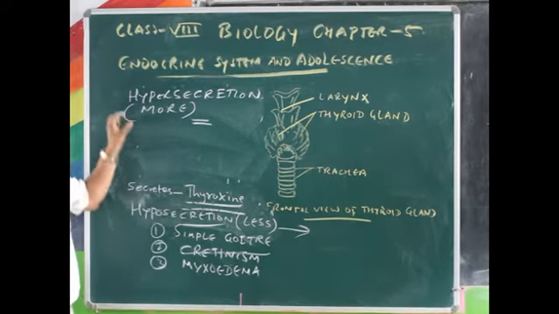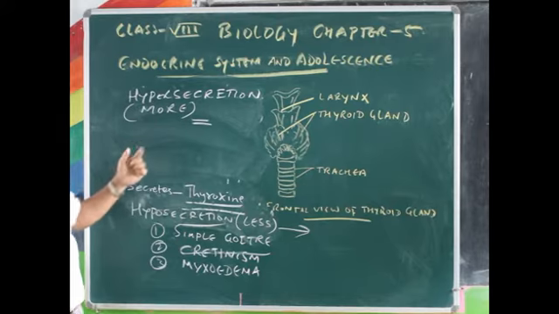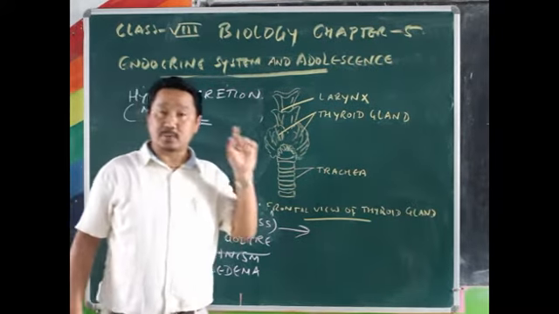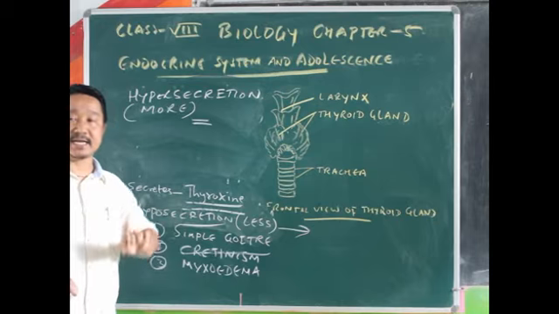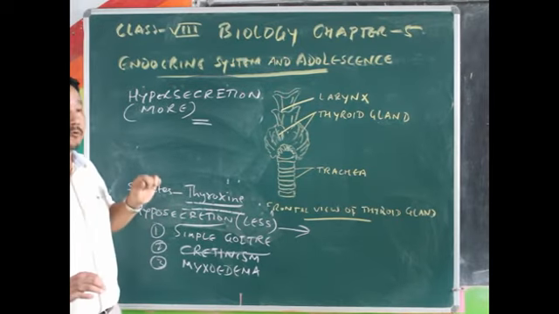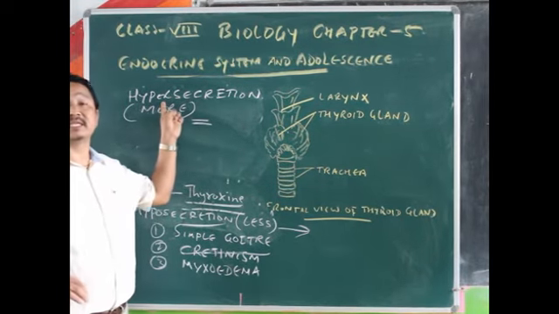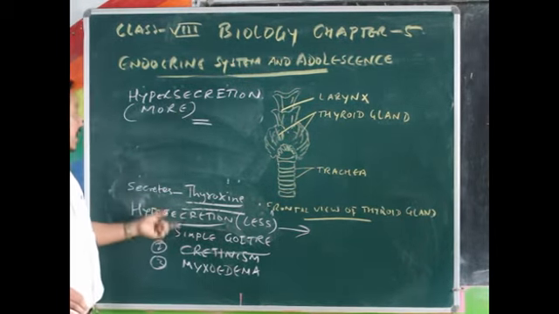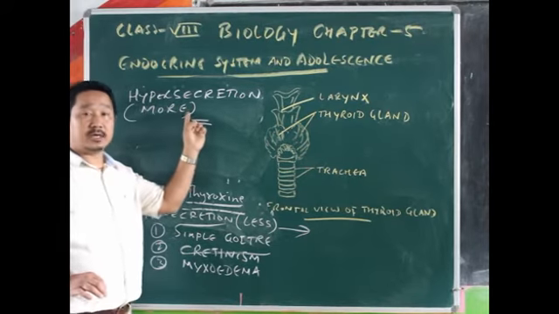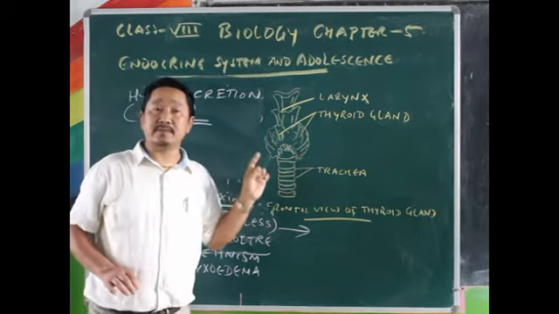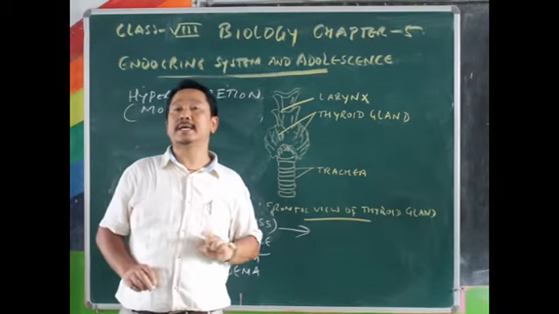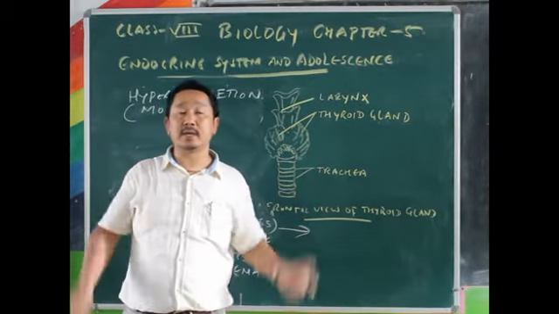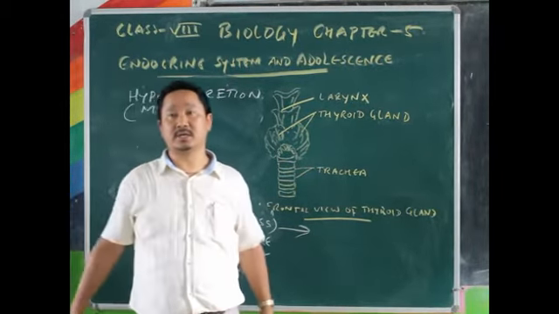The amount of hormone secreted more than the body requires is called hypersecretion. This is hypo, this is hypersecretion. The problems caused by hypersecretion include enlargement of glands. Glands will be unnecessarily enlarged.